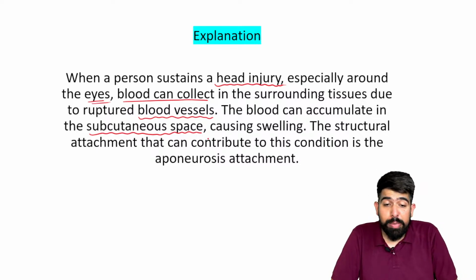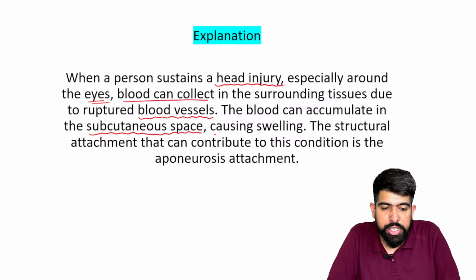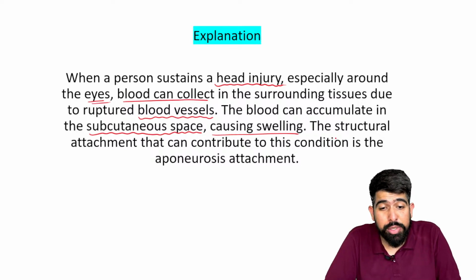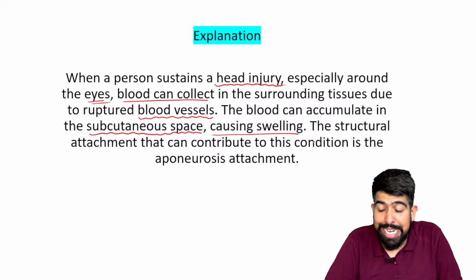And this accumulation of blood in your subcutaneous space can cause your swelling. And now the structural attachment. In the MCQ, they didn't ask in which space it is getting accumulated.